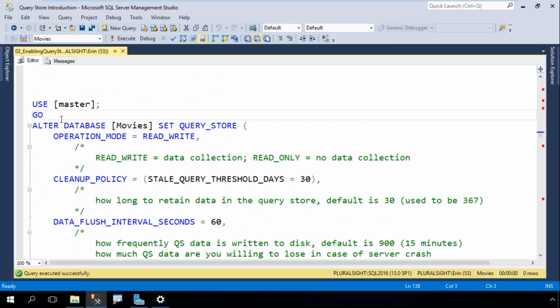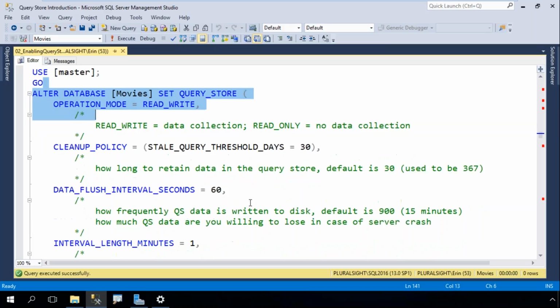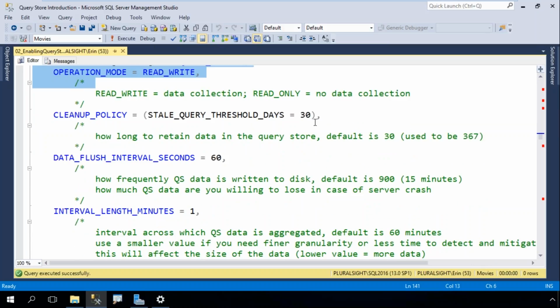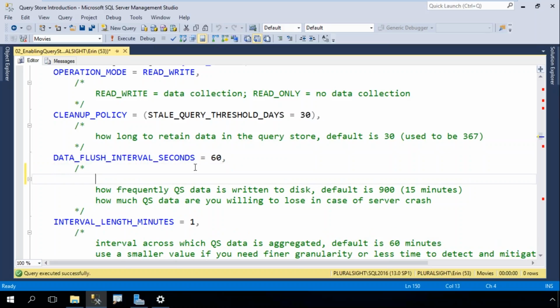So I have some additional information in here for reference for you, just some notes about this. So 30 days to me is a good place to start for the threshold. The data flush interval seconds, I've dropped it down to 60 for this demo. This value is really low, so I'm going to type in here low value. But the thing to remember here is this is how much data are you willing to lose in the case of a server crash. And that data is stored in memory.